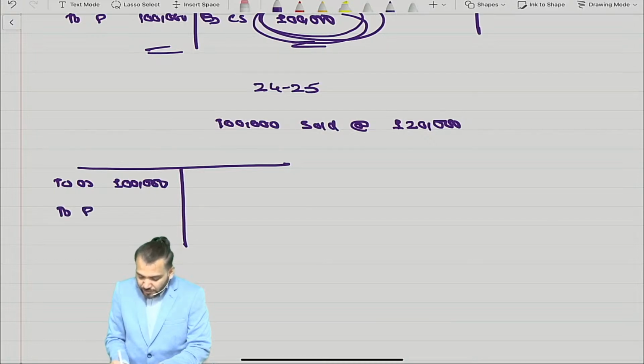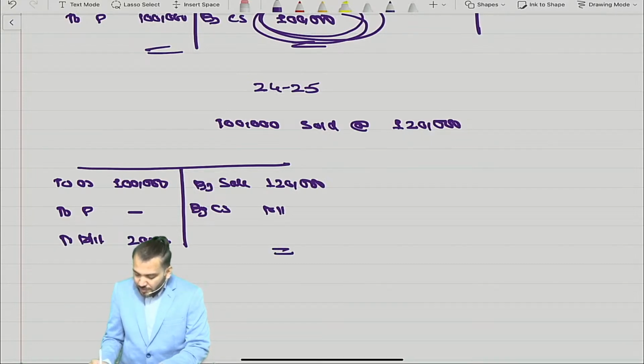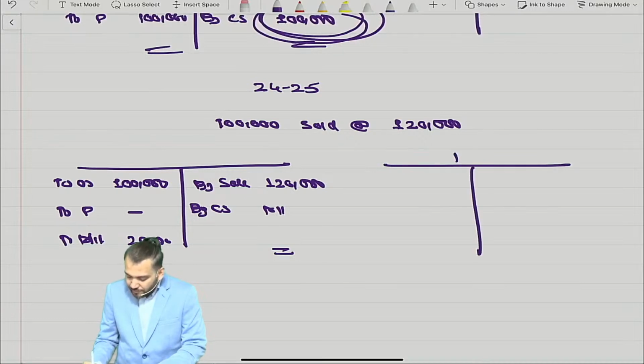To purchase, nil. By closing stock, nil. And by sales, 1,20,000, and there is a profit of 20,000. You should do it this way, and in the balance sheet nil comes, no inventory.